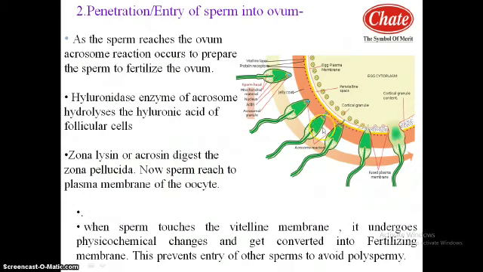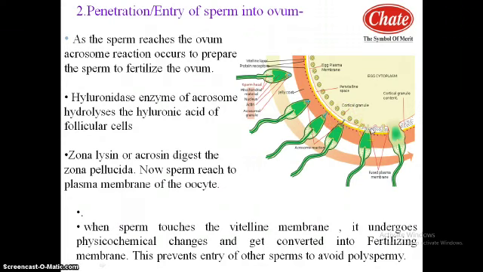When it reaches the plasma membrane of the oocyte and the sperm touches the vitelline membrane, it undergoes physicochemical changes and gets converted into the fertilization membrane. This means the cortical calcium ion channels open, and the cortical granules diffuse, enter the perivitelline space and accumulate. They convert the vitelline membrane into the fertilization membrane, because an electric impulse is generated and transferred throughout the plasma membrane, which then becomes repolarized.